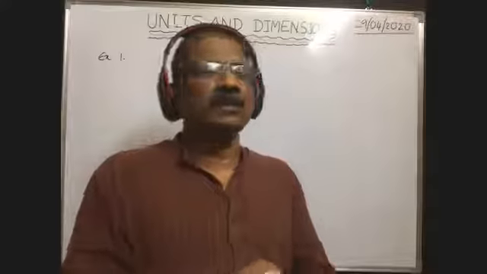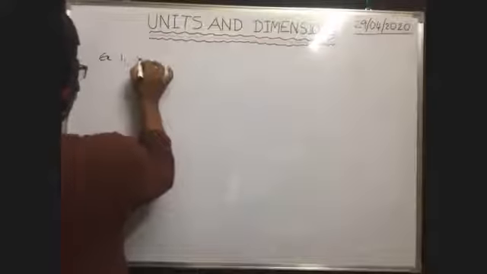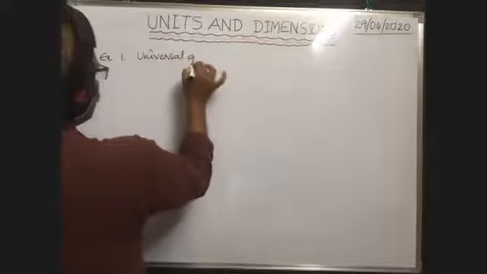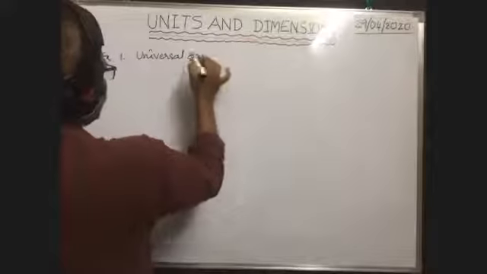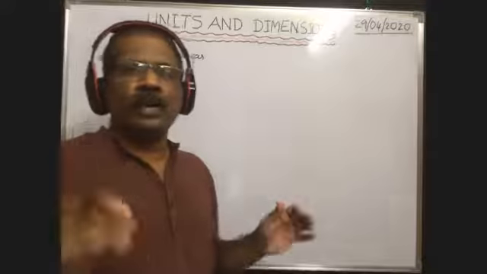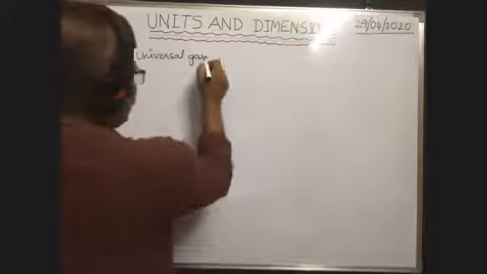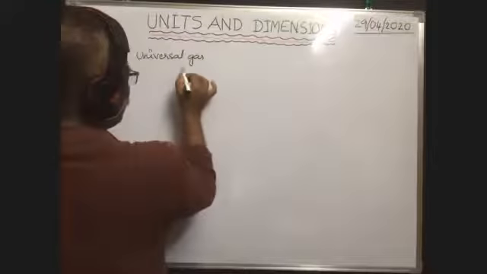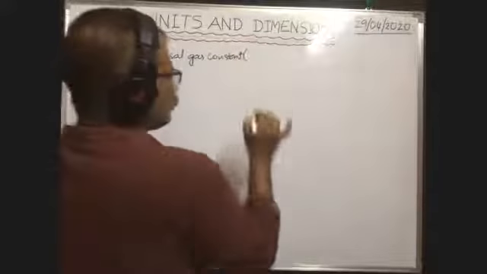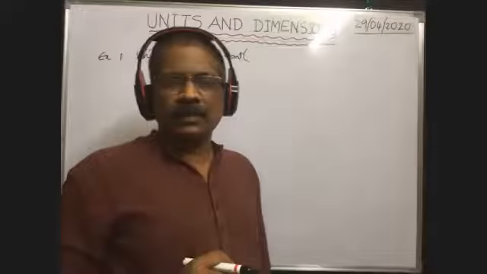Similarly, in the case of the universal gas constant, we had tried it. For the universal gravitational constant, we have already written the dimensional formula. Next, the universal gas constant. What is the symbol of the universal gas constant?